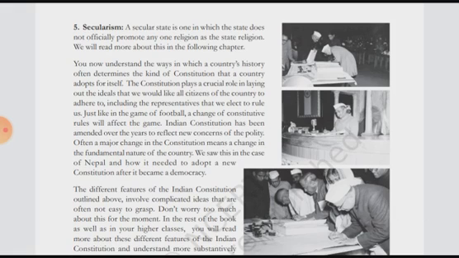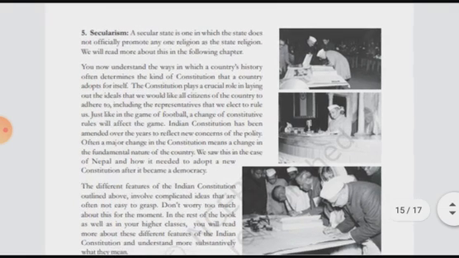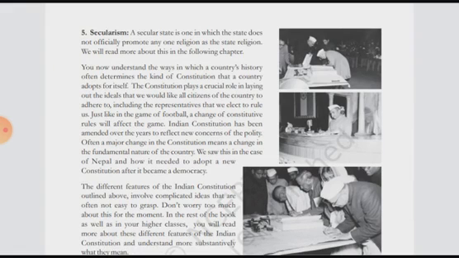So what they have given in secularism: a secular state is one in which the state doesn't officially promote any one religion as the state religion. That means the country will not promote any official religion for the whole country. All the religions will be treated equally. We will read more about this in the following chapter, and we will come to know more about secularism in upcoming chapters.